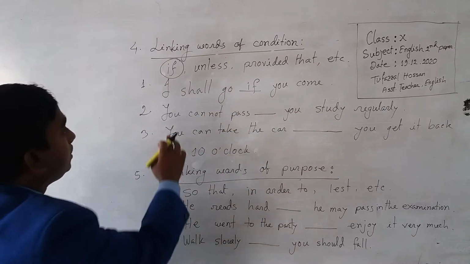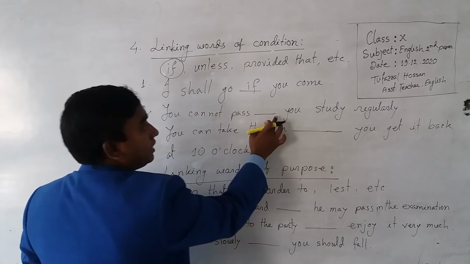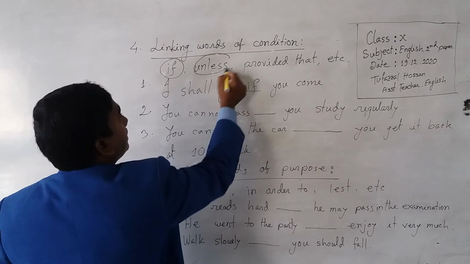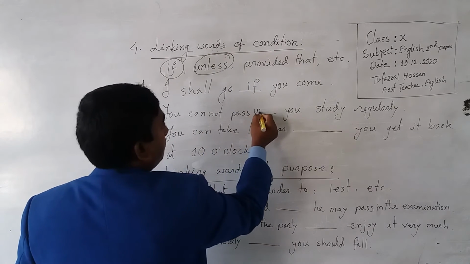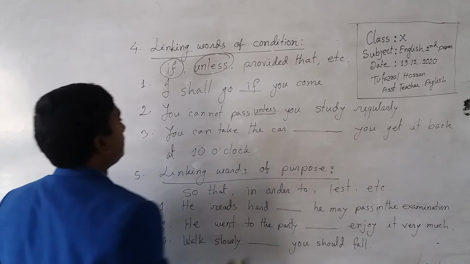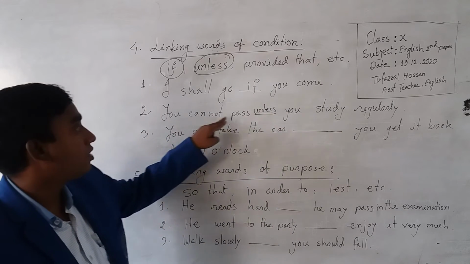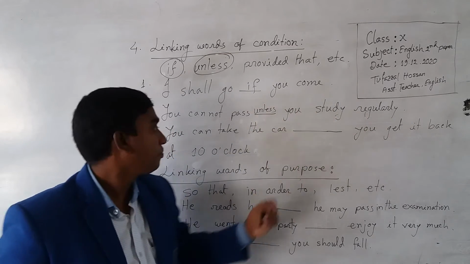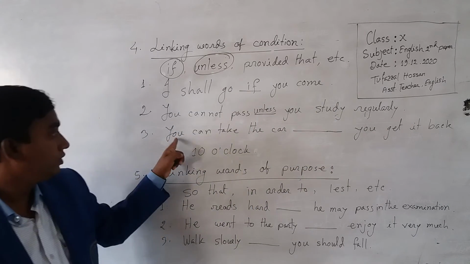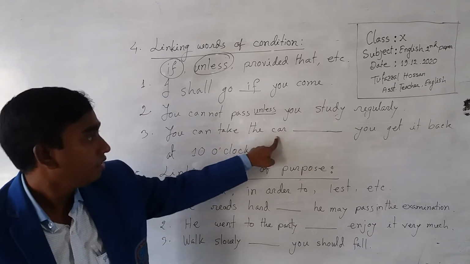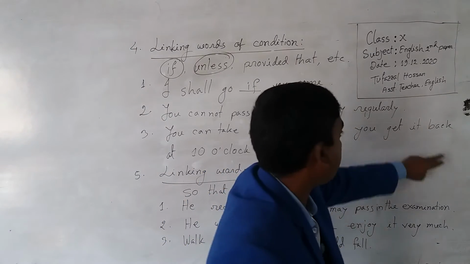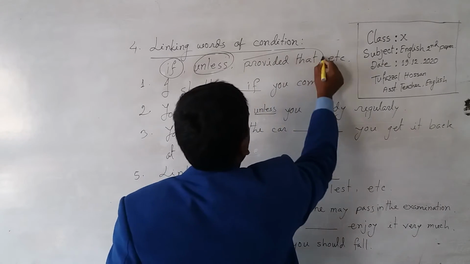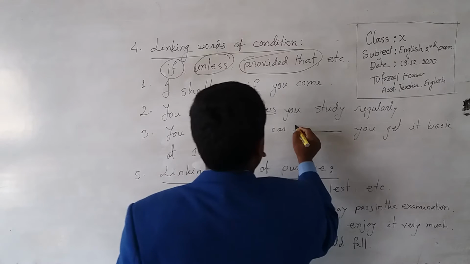Second sentence, you cannot pass, dash, you study regularly. Now you select here unless. Look at this. You cannot pass unless you study regularly. Number 3. You can take the car, dash, you get it back at 10 o'clock. You have to choose this, provided that.